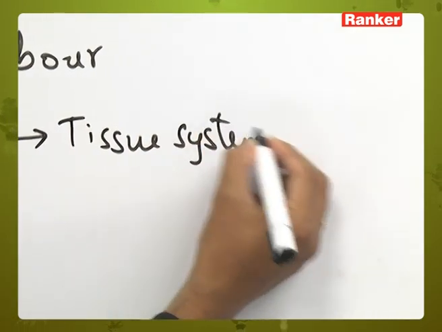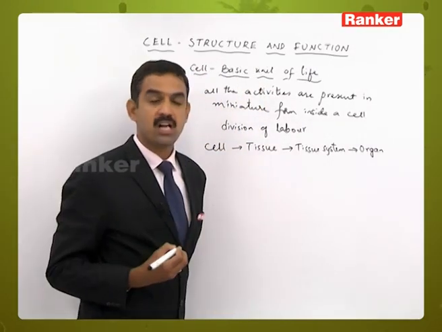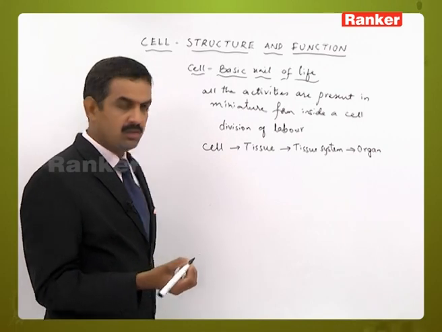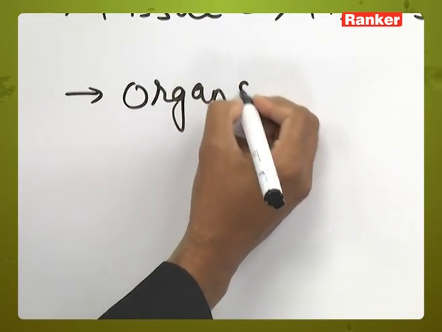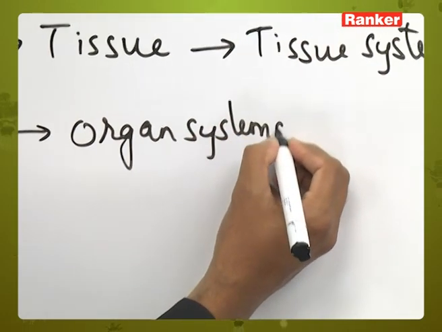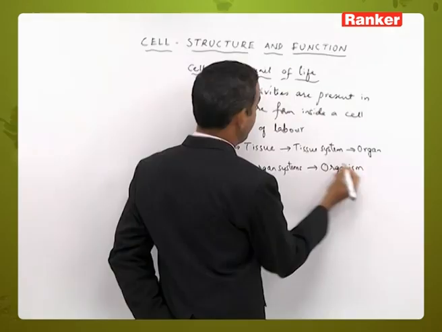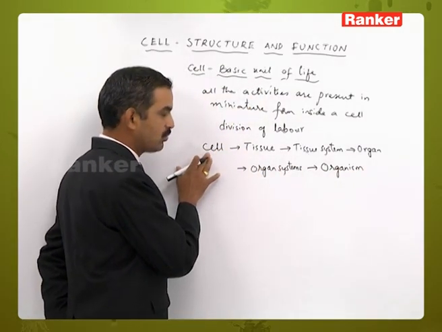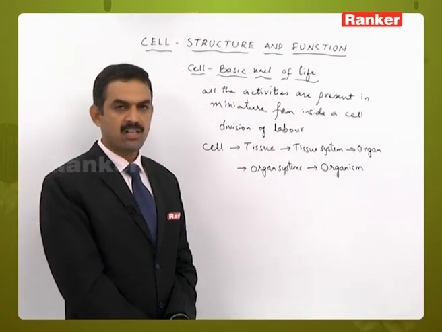This tissue system will form into an organ. Sometimes they may form into organ systems also, and into a complete organism. So, from the simplest or basic structure to the complex or overall structure of an organism.